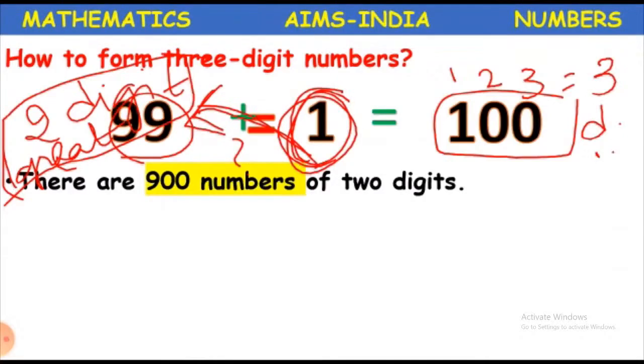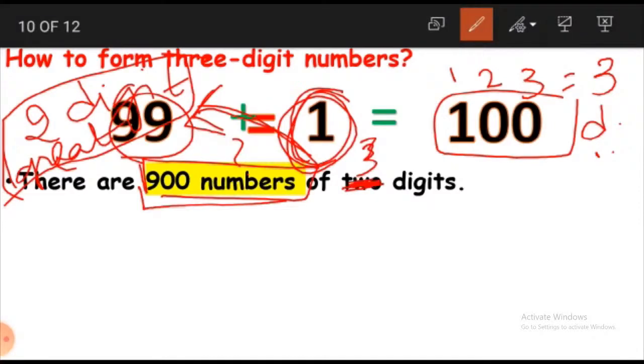Now, there are 900 numbers of 2 digits. Sorry, no, these are 3 digits. There are 900 numbers of 3 digits, which start from 100 and go till 999.